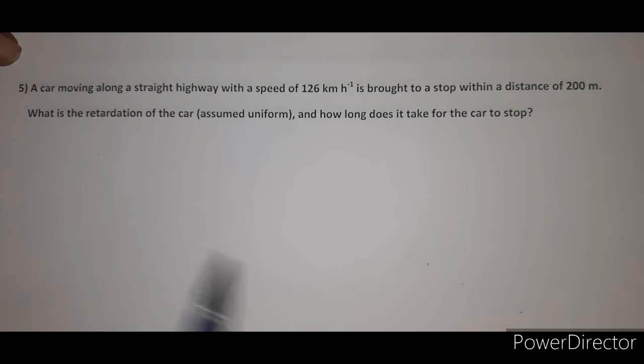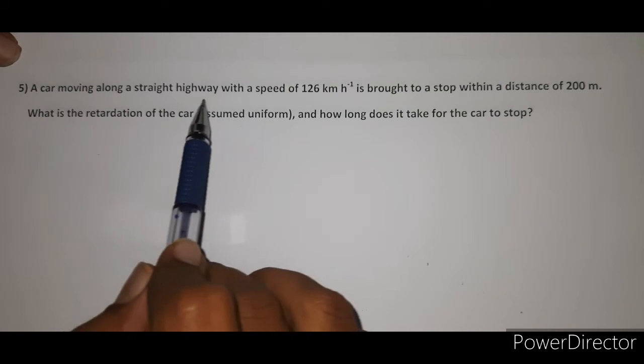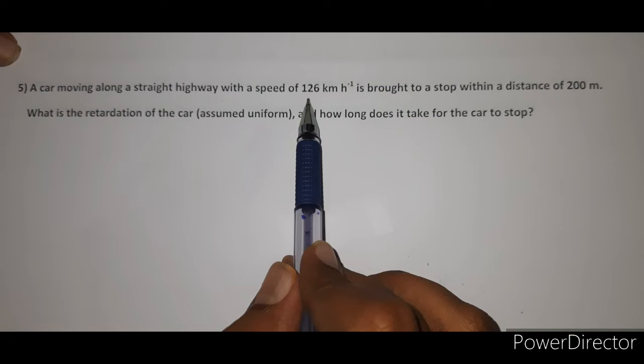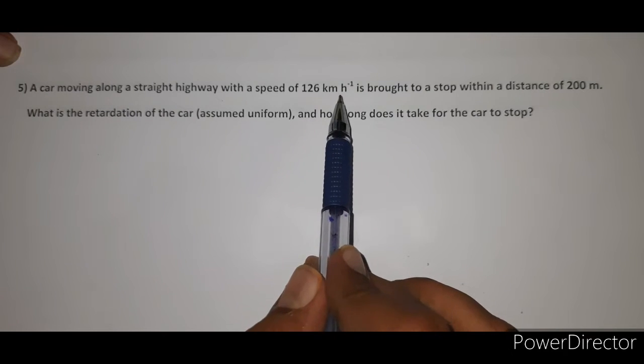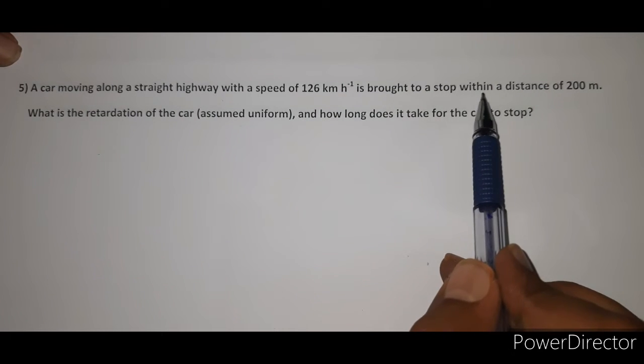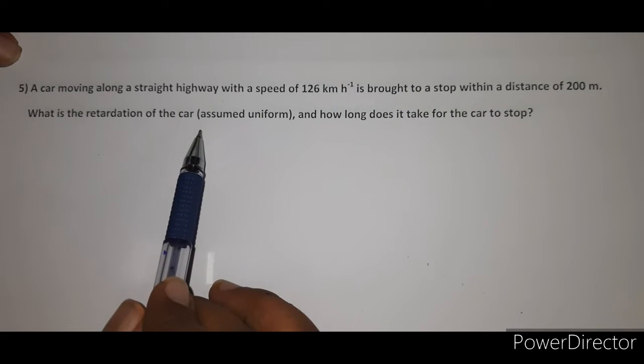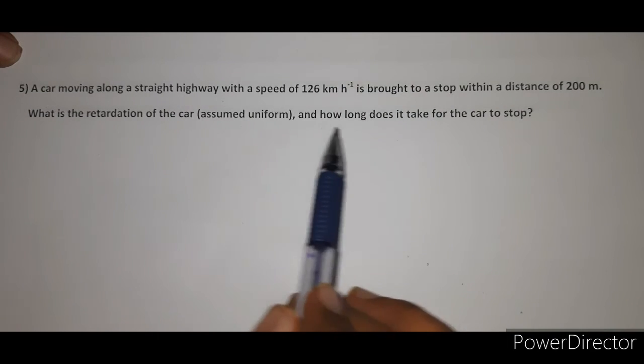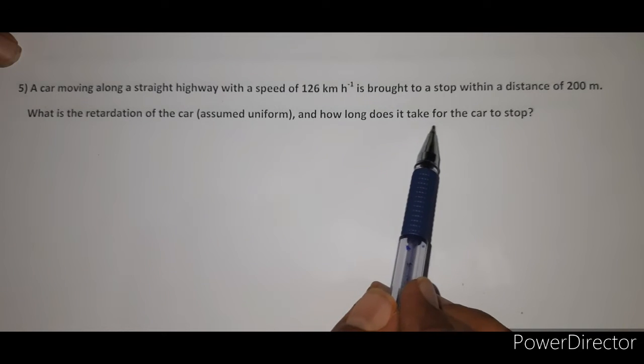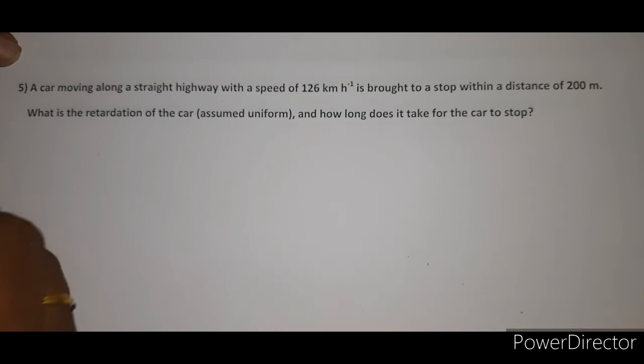The next problem is: a car moving along a straight highway with a speed of 126 km per hour is brought to stop within a distance of 200 meter. What is the retardation of the car, assumed to be uniform, and how long does it take for the car to stop? Okay, see here.